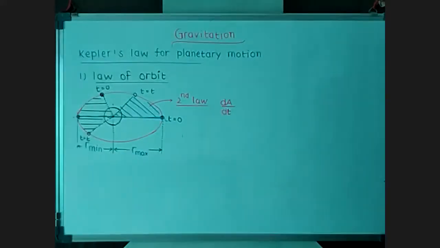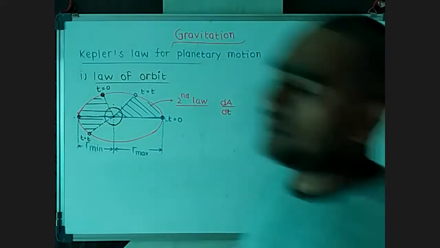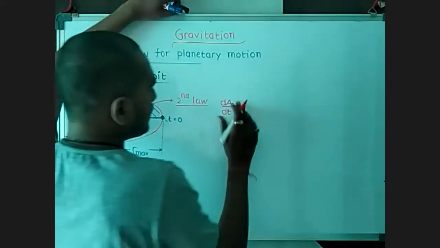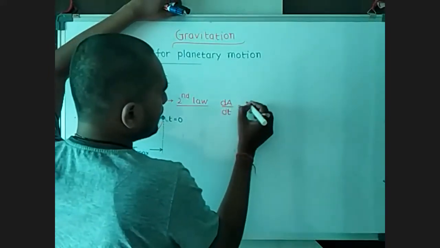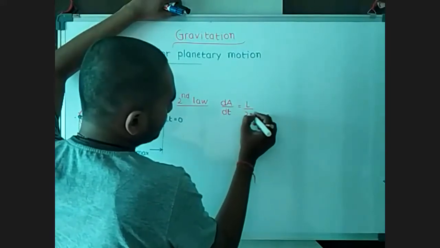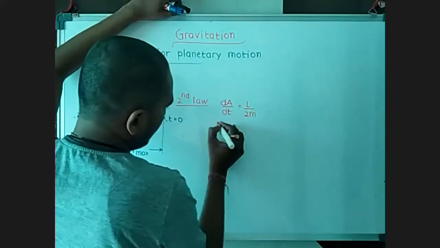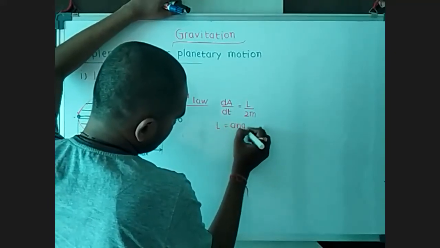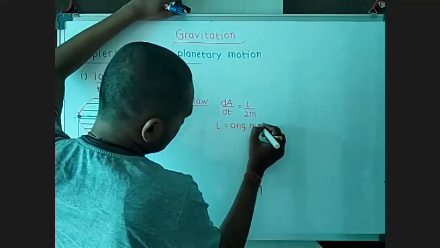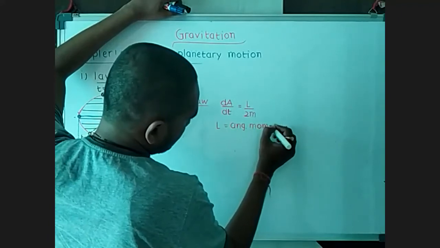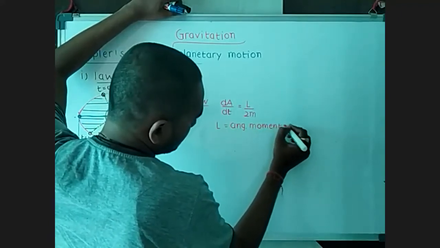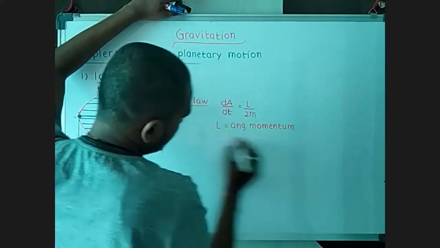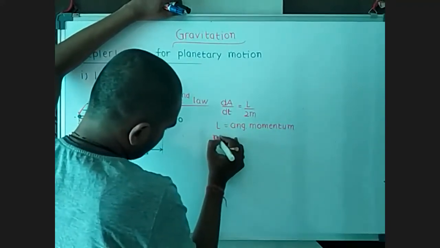That areal velocity dA by dt is L by 2m, where L is the angular momentum and m is the mass of the planet.